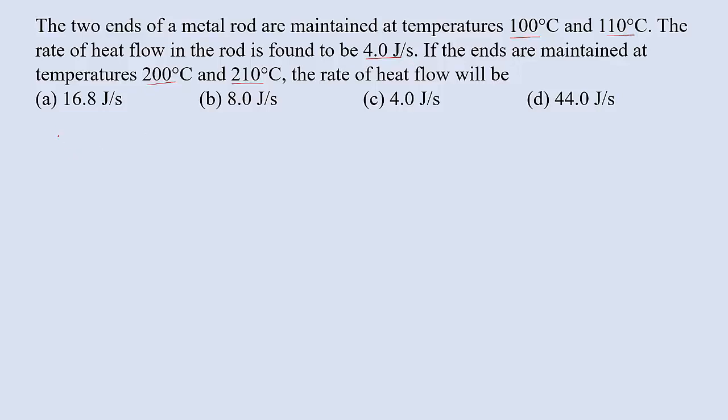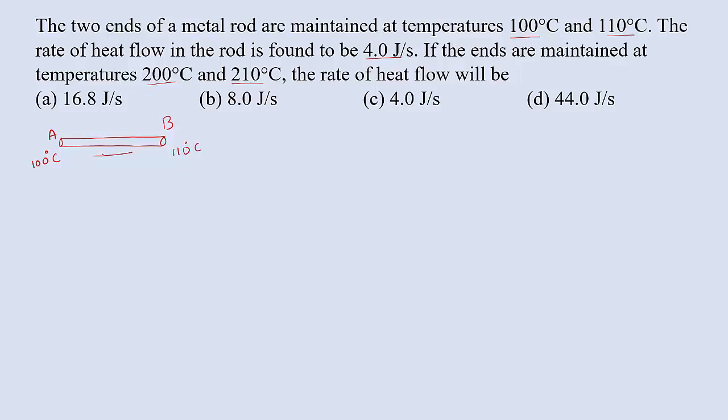See here, if I consider this a metal rod, one end of the metal rod is maintained at the temperature 100 degrees Celsius, and the other end is maintained at the temperature 110 degrees Celsius. We know that heat transfers from higher temperature to lower temperature.